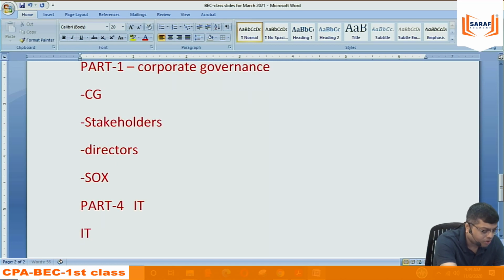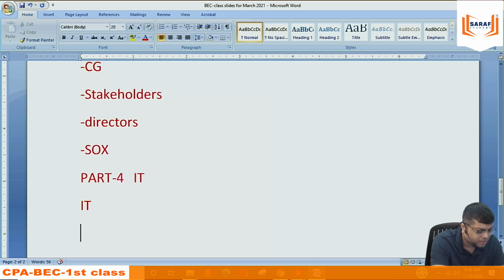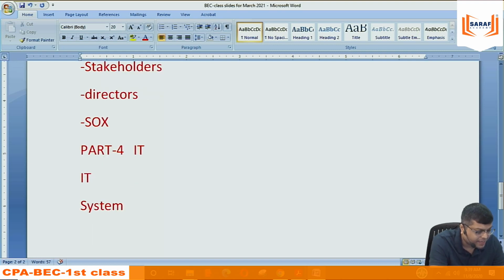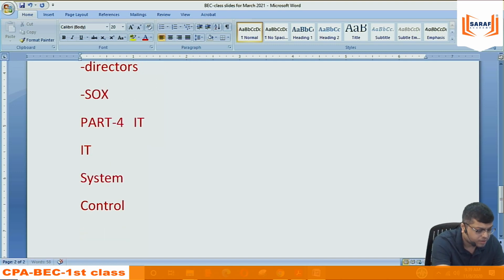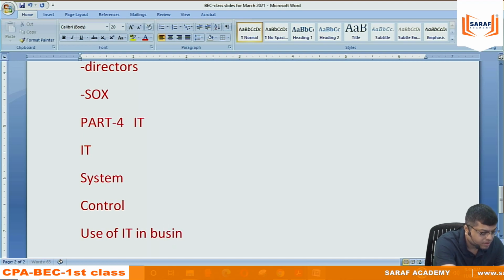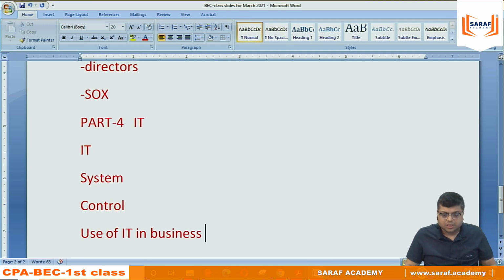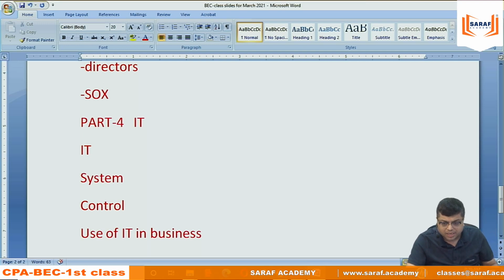Under IT, first of all, IT, then its systems, then its controls, then use of IT in business. This way we are going to complete our syllabus in 5 parts.